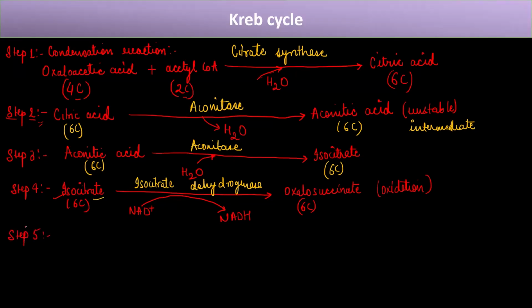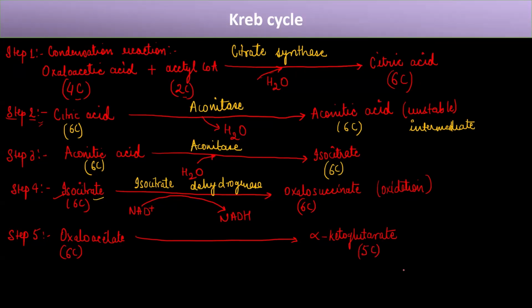Okay, now what do we have in step 5? In step 5, this oxalosuccinate gets converted into a compound known as alpha ketoglutarate. This oxalosuccinate is a 6 carbon molecule, we know, but this alpha ketoglutarate is a 5 carbon molecule.